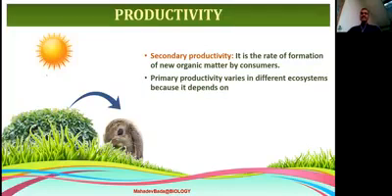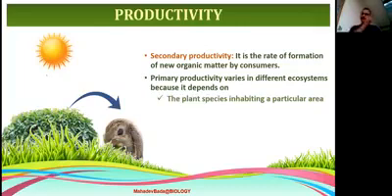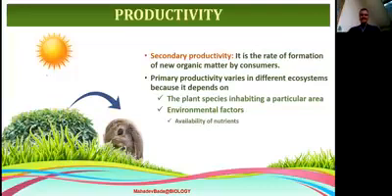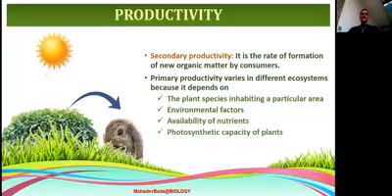Primary productivity varies in different ecosystems because it depends upon the plant species inhabiting a particular area. Where the plant species lives matters, as do environmental factors, how the abiotic factors respond, and the impact of the abiotic factors. The availability of nutrients also matters, and you can give an example.